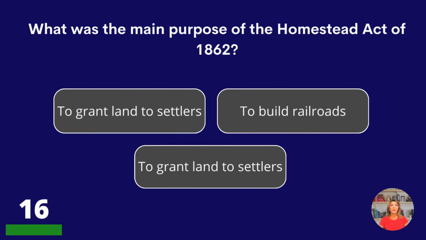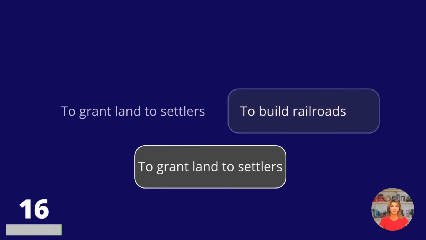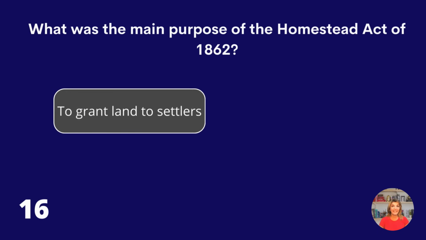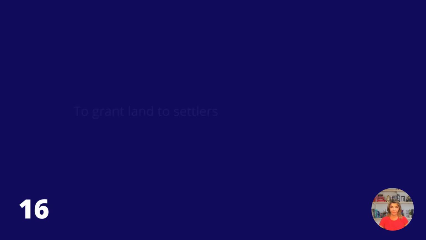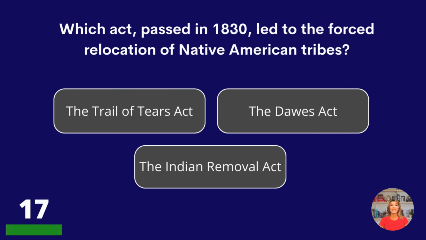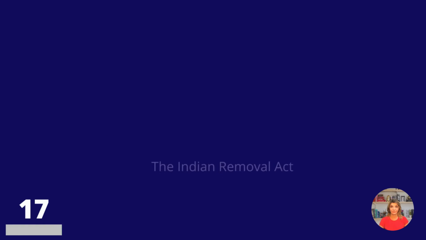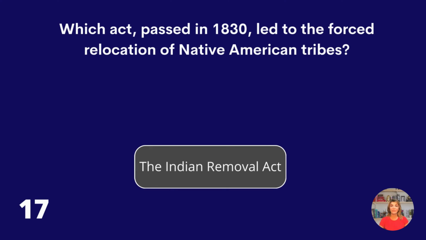What was the main purpose of the Homestead Act of 1862? To grant land to settlers or to build railroads? To grant land to settlers. Which act passed in 1830 led to the forced relocation of Native American tribes? The Trail of Tears, the Dawes, or the Indian Removal Act? The Indian Removal Act.